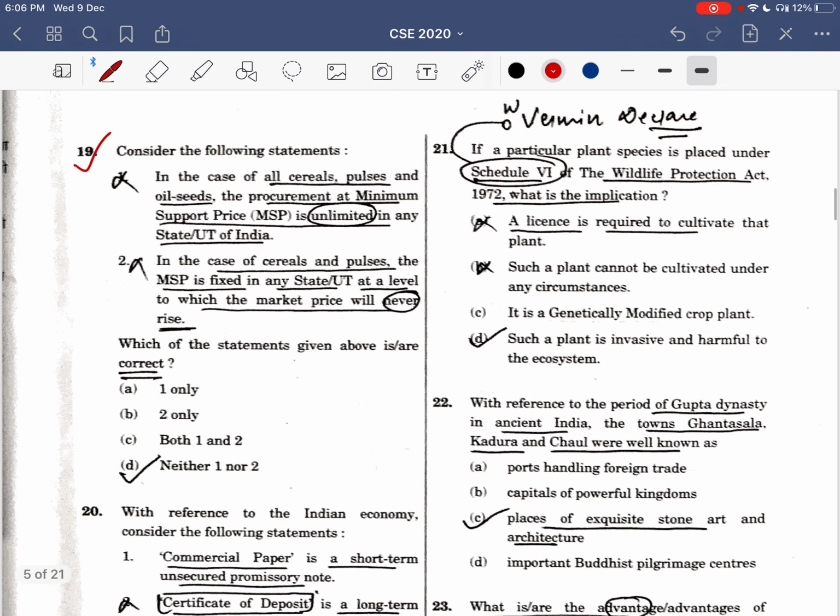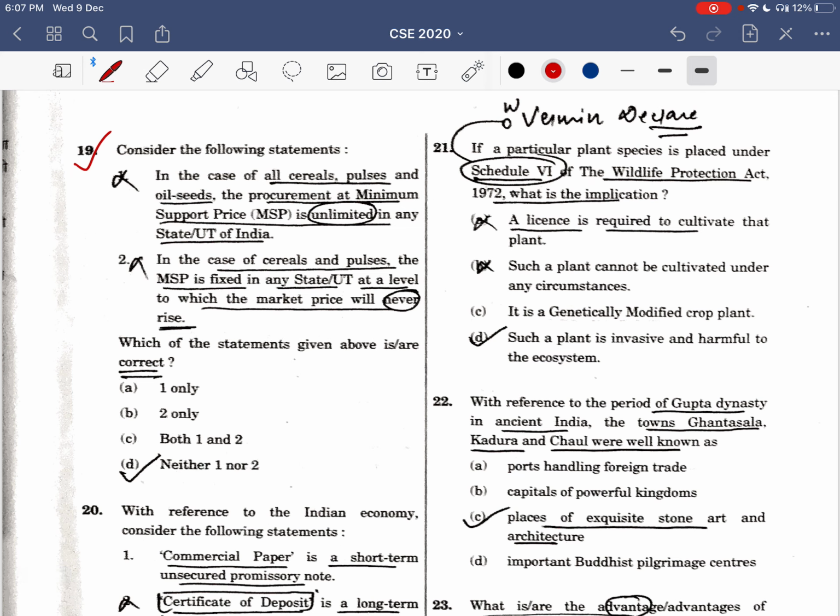Now this question is a very important question. Here you can see how extreme words make a question incorrect. Extreme words like unlimited and never. In the case of all cereals, pulses and oilseeds, the procurement at minimum support price is unlimited in any state or UT in India. This is an extreme word, it makes it incorrect. Similarly, in the case of cereals and pulses, the MSP is fixed in any state or UT at a level to which the market price will never rise. This is also an extreme word. So I eliminated all three options and D was correct.